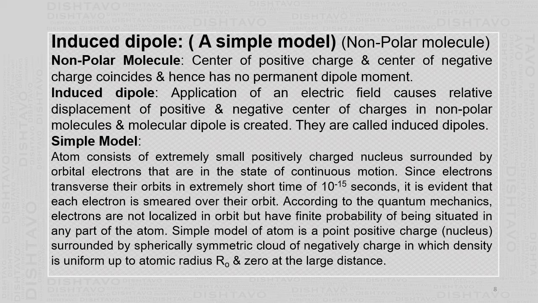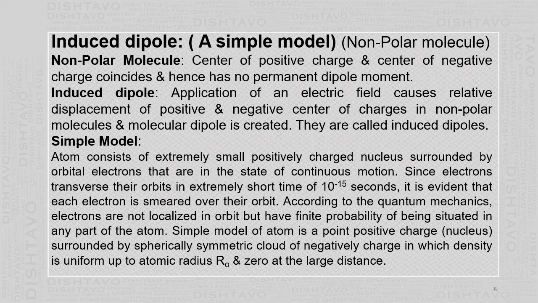According to quantum mechanics, electrons are not localized in the orbit. See, according to quantum mechanics, electron is a wave. And actually, why do you have to consider a wave? Because the motion of the electron is very fast. But when you consider quantum mechanics, electrons are not localized in the orbit. So there is a wave. A wave is not localized. It is all over the orbit.